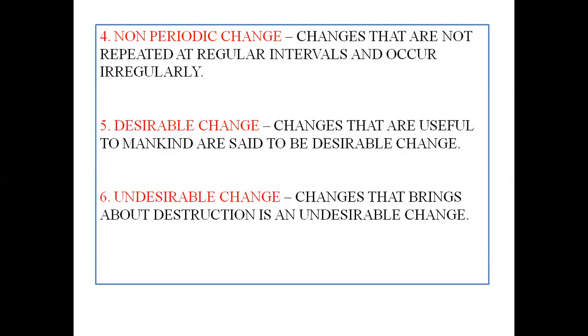Next, desirable change. Changes that are usually helpful to mankind are said to be desirable. For example, there are some vegetables which we cannot eat raw. We need to cook them. If we are cooking them, then they become soft and palatable, and as a result, we can consume those. And thus, the change which occurs here is desirable to us, so it is known as desirable change.